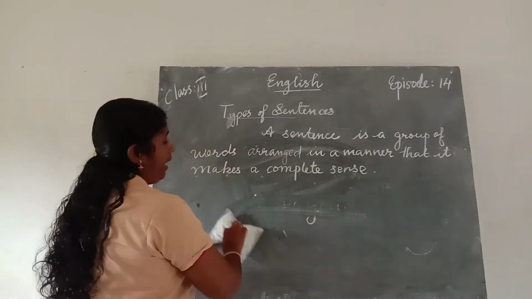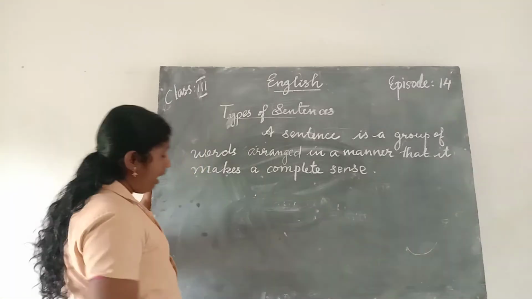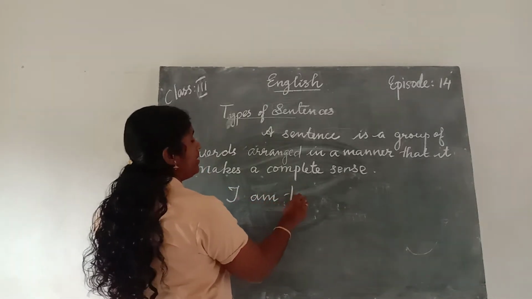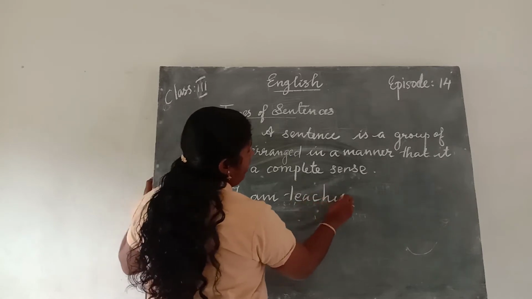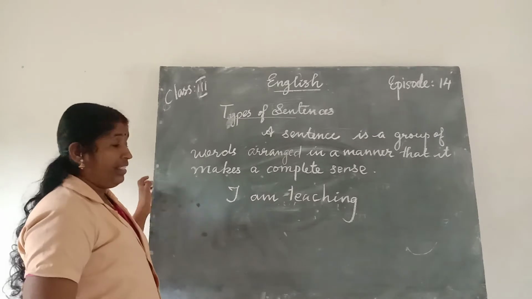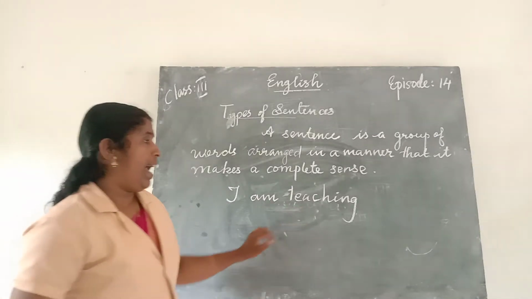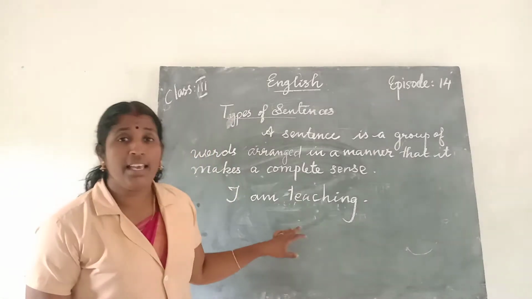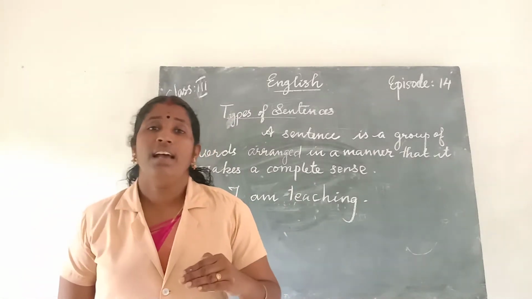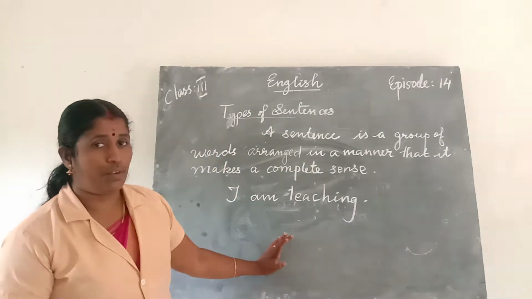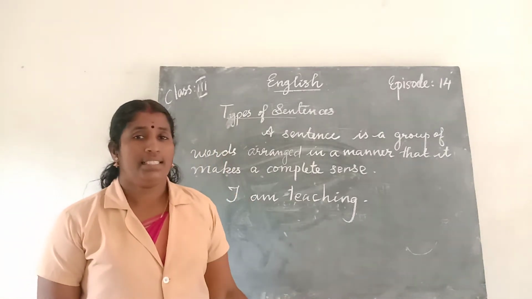Here is an example. I am teaching. I am teaching. It is a sentence. Why? There is a group of words and it conveys a complete sense. It has a complete sense. So we can say it is a sentence.